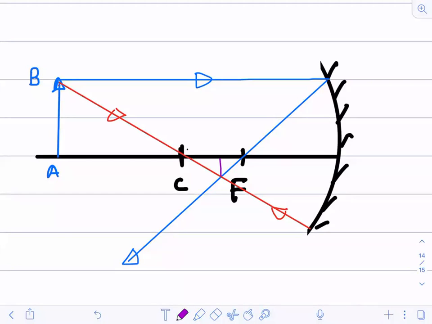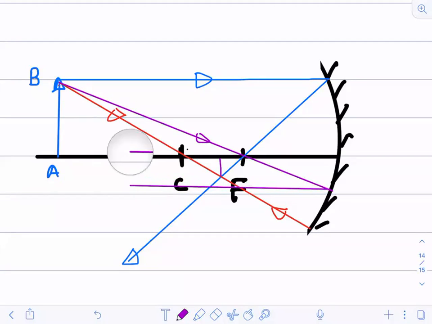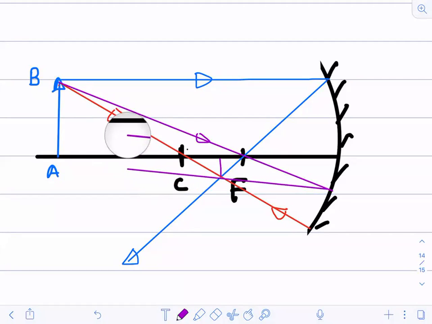Can we draw the second ray through focus? Yes, you can draw. If you want to see, just see. It will be like this, passing through focus. Parallel to principal axis, it will be like this. It should be actually like this. See, I've not drawn the things using the scale and compass. I'm drawing the rough diagram. If you draw it with the compass and the scale, it will be proper.